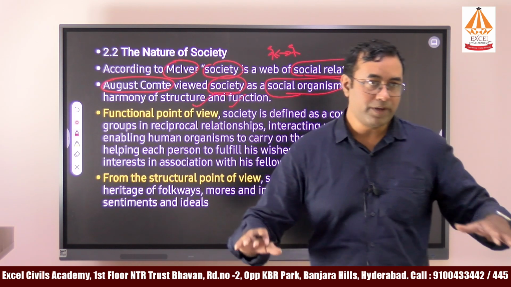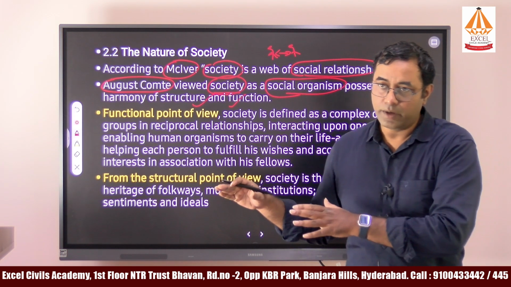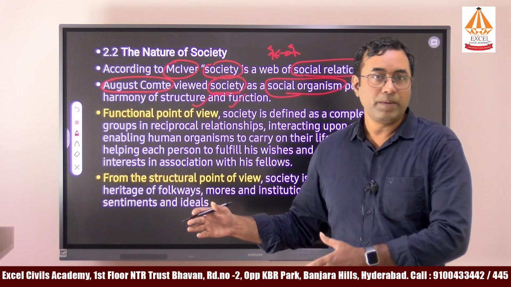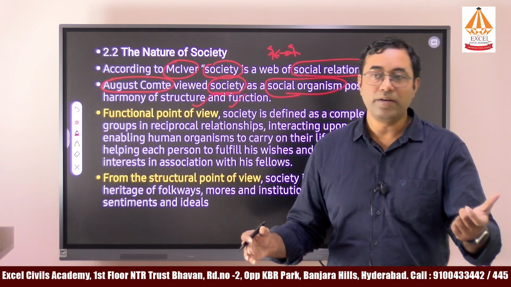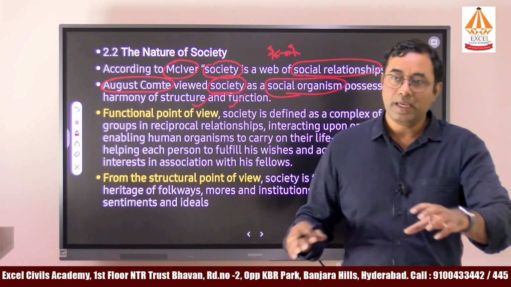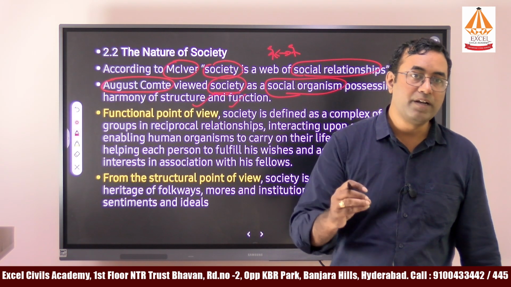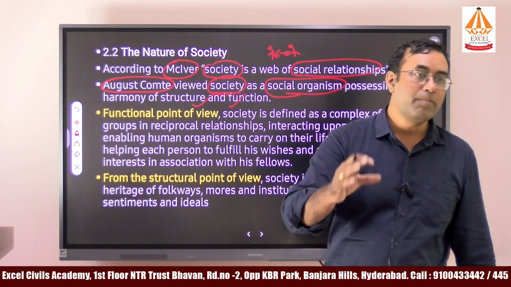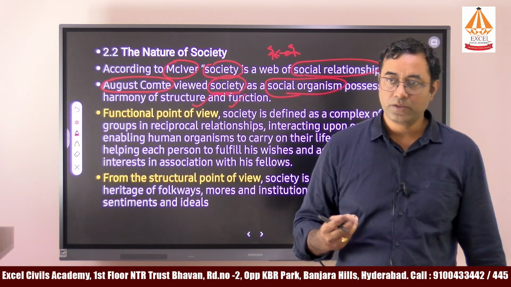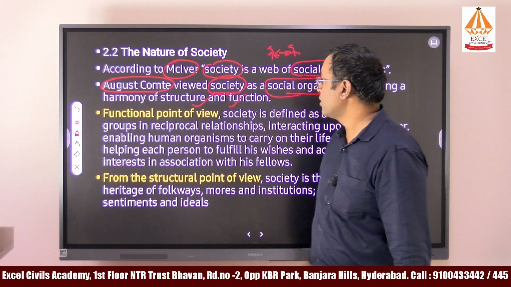If the organs are working effectively, he can live for a longer period of time. If any organ fails, automatically the person will be affected by many diseases. Similarly, in society or in villages, if any of the systems fails, automatically that will have an impact on that village, and conflicts may arise in that society. That is what was explained by Auguste Comte.